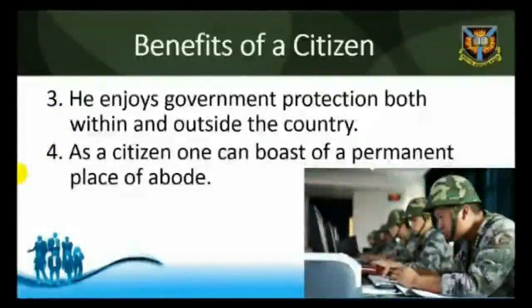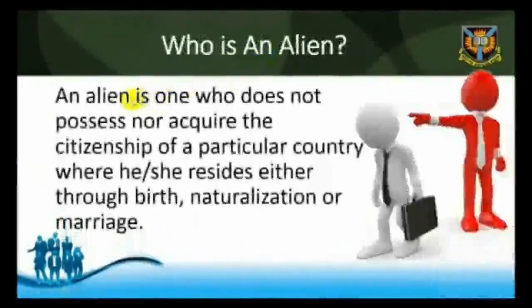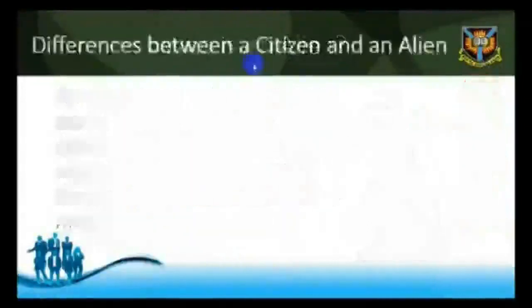Differences between a citizen and an alien. Reflection. Let's first look at who an alien is. An alien is one who does not possess or acquire the citizenship of a particular country where he or she resides, either through birth, naturalization, or marriage. Now let's look at the differences between a citizen and an alien.